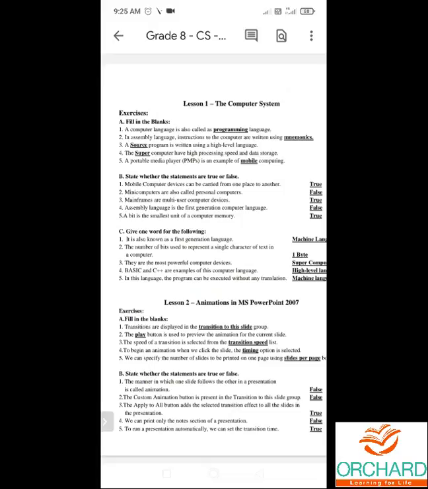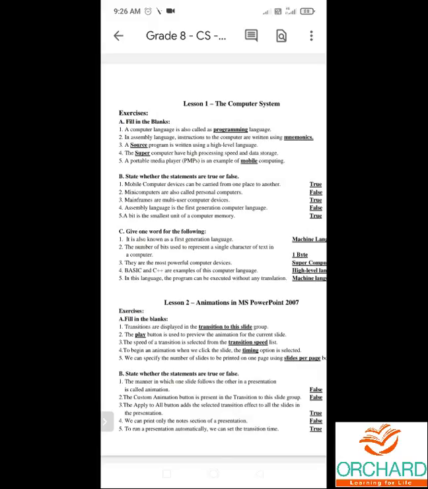Second one, in assembly language, instructions to the computer are written using mnemonics. That is, for addition, we can write it as sum. That is the best example, okay? For a multiplication, we can write it as product. So that is called mnemonics.